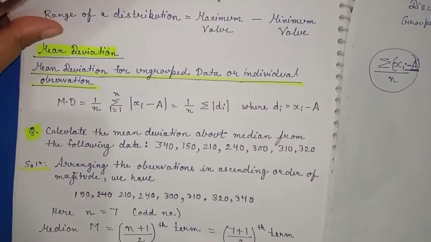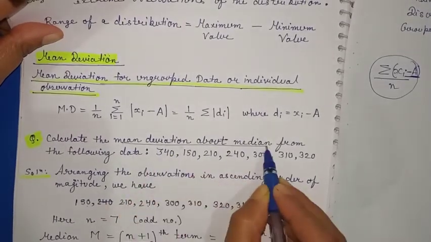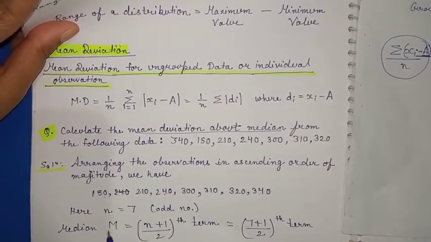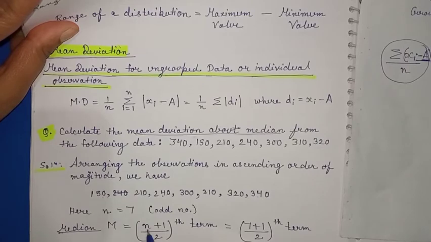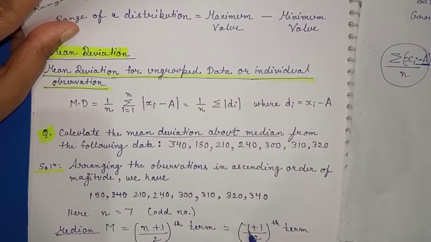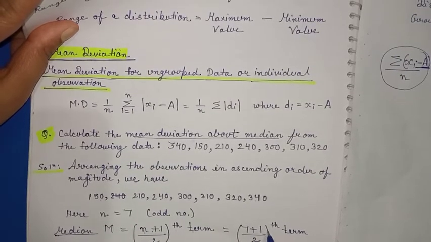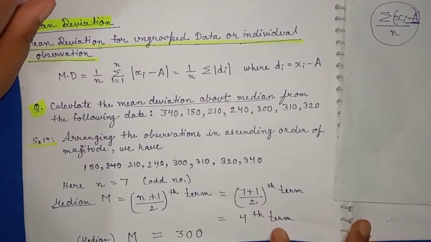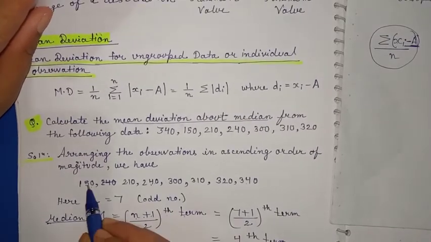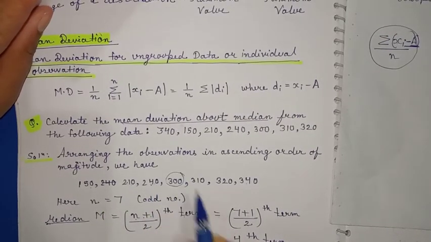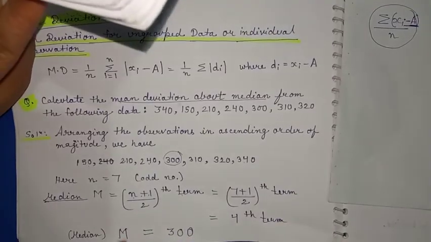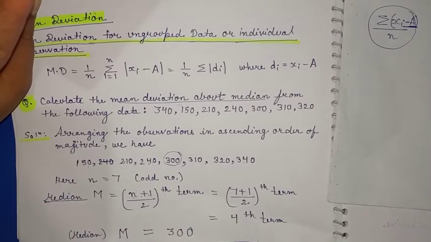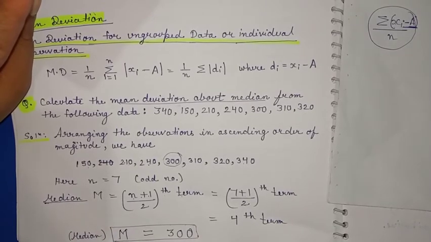Because we have to find the mean deviation about the median, first we have to find the median. For individual data, the formula for median is the (n plus 1) by 2th term. Here n is 7, so 7 plus 1 by 2 is the 4th term. The 4th term, counting first, second, third, fourth, is 300. So the median is 300.